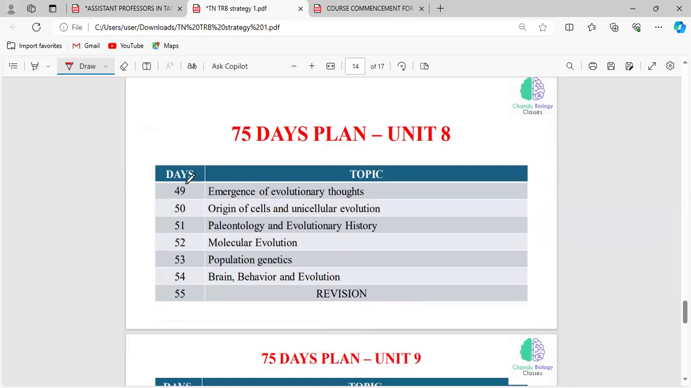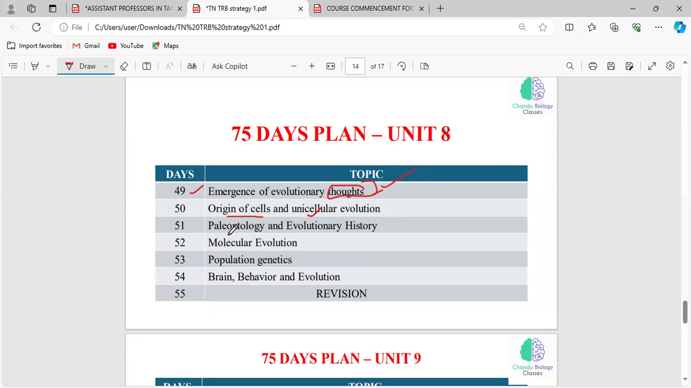And unit 8 is related to evolution. On day 49, what are all the evolutionary thoughts? See, there have been different theories on how we have evolved, how humans have evolved. So all the theories, all the evolutionary thoughts you have to cover on day 49. And on day 50, how the cell originated, how the unicellular organisms evolved first. So the evolution you have to cover under day 50.